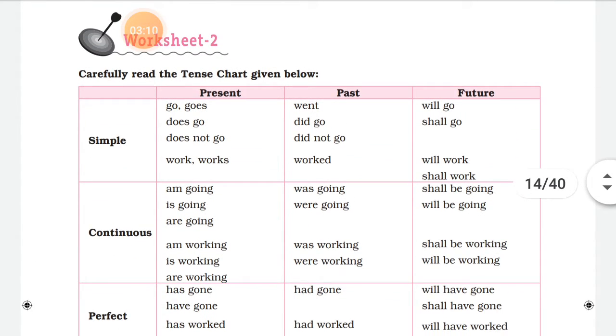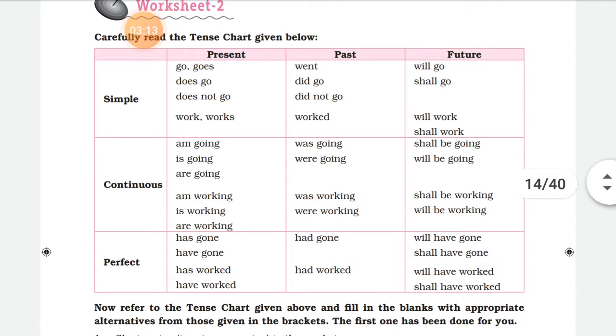Look at this chart carefully. This chart shows us that for the present tense and the past tense and the future tense, there are few more types. There are three more types. Actually, there are four types, but here we will be studying only the three types for each tense. For present tense, simple, continuous and perfect. Similarly for past also and future also, simple, continuous and perfect.